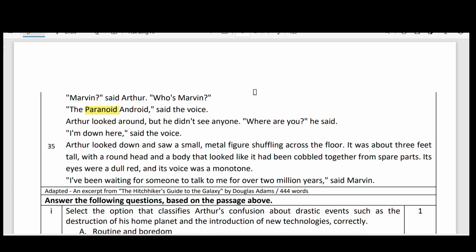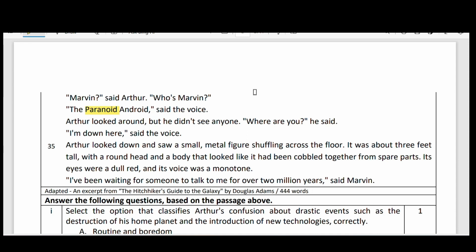Arthur looked down and saw a small metal figure shuffling across the floor. It was about 3 feet tall, with a round head and a body that looked like it had been cobbled.